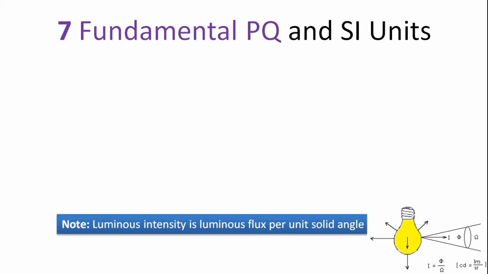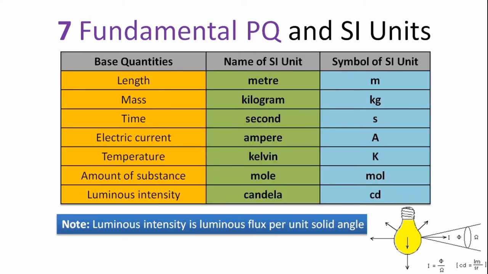So now let us move on and discuss the 7 fundamental physical quantities in the international system and corresponding units. So the fundamental quantity length, its SI unit is meter, and it is represented by letter m.